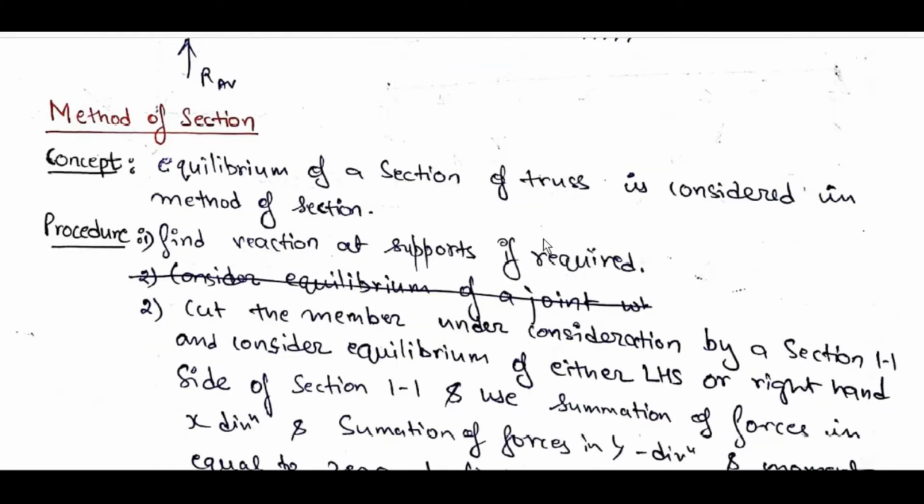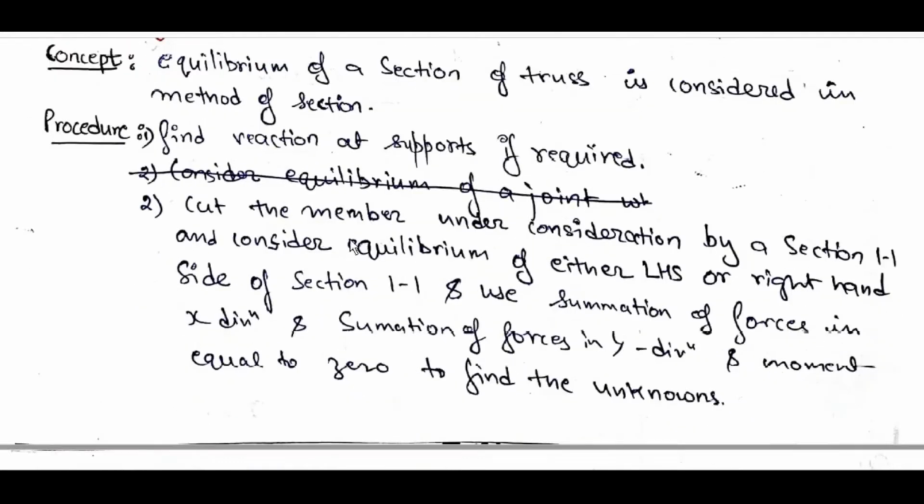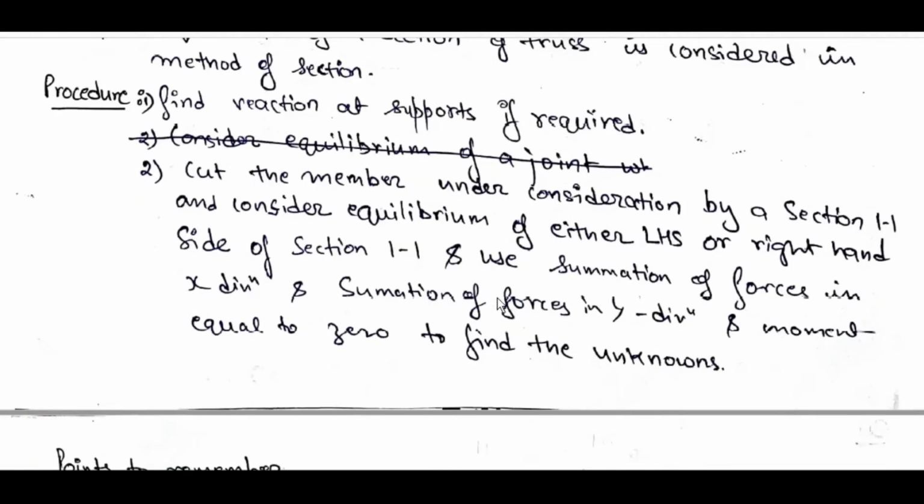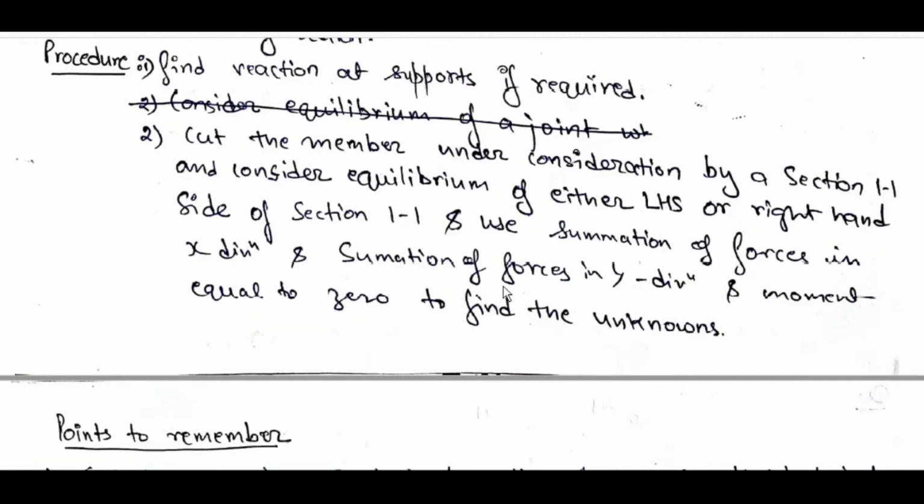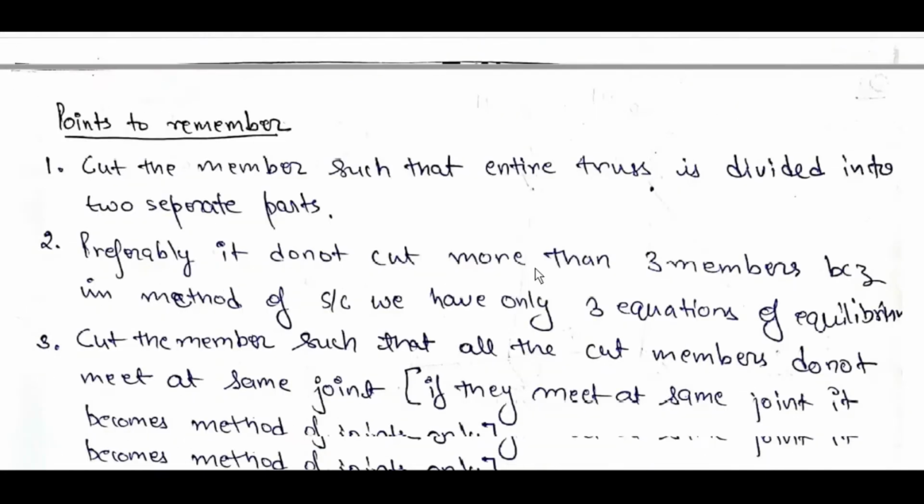Method of sections. Equilibrium of a section of truss is considered in the method of sections. Find reactions at supports if required. Cut the member under consideration by section 1 and consider equilibrium of either the left or right hand side of section 1, and use summation of forces in x direction, summation of forces in y direction and moment equal to 0 to find unknowns.